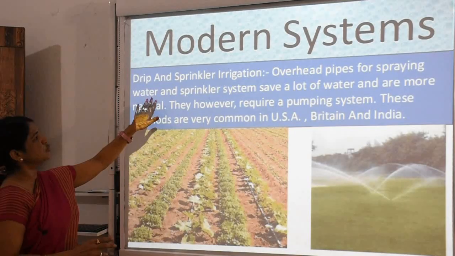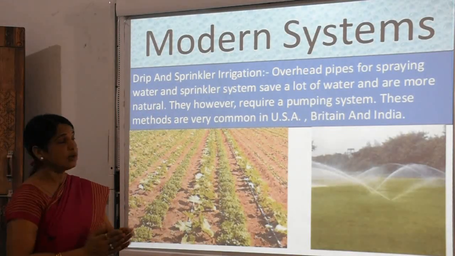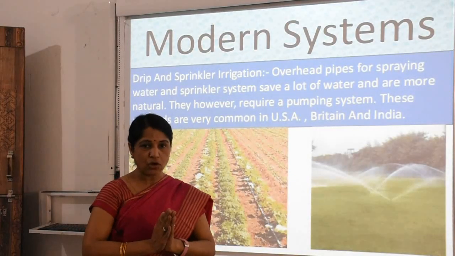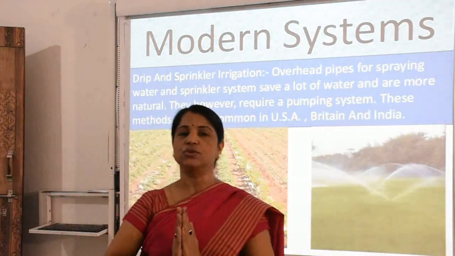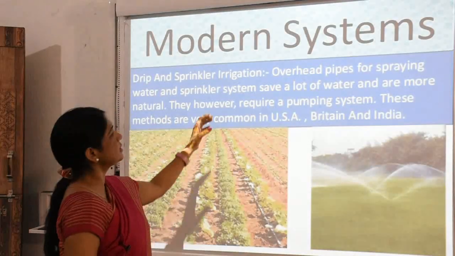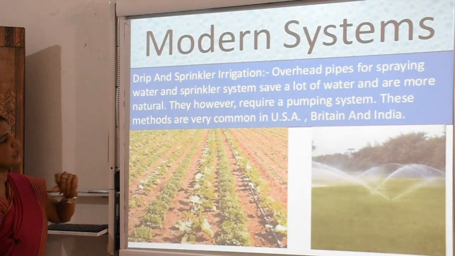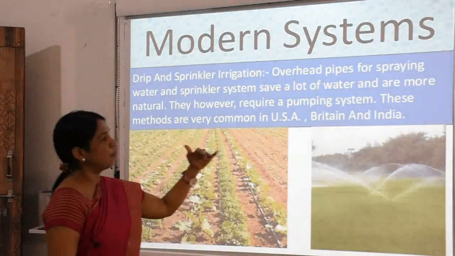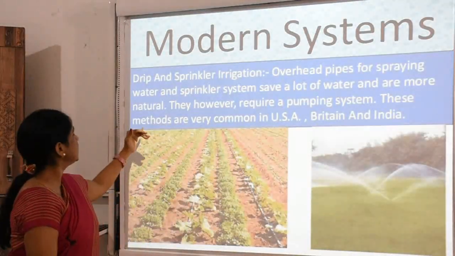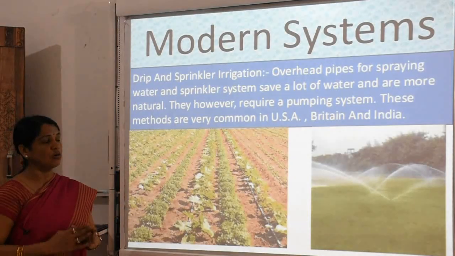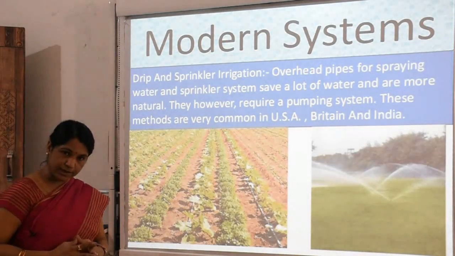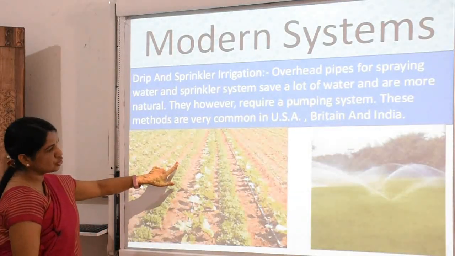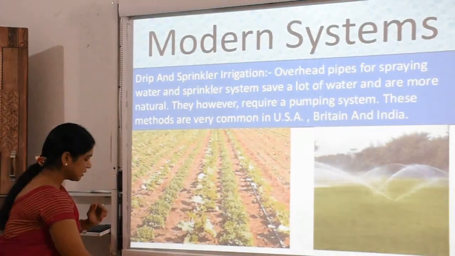Overhead pipes spray water, and the sprinkler system saves a lot of water. It means we use water economically, it is a very good system. They are more natural, however they require a pumping system, and these methods are very common in the USA, Britain and especially in India. The picture shows both systems.